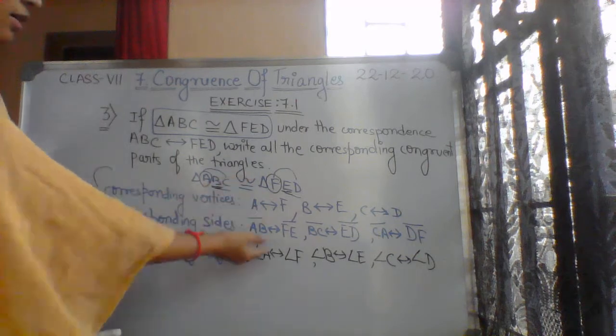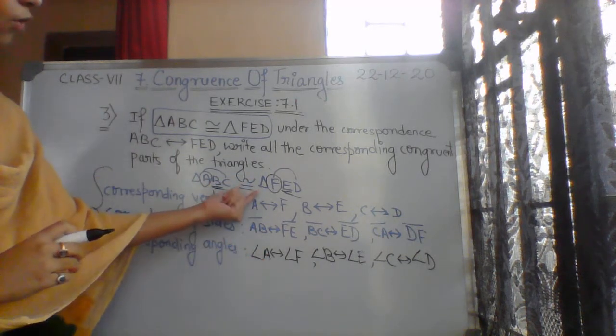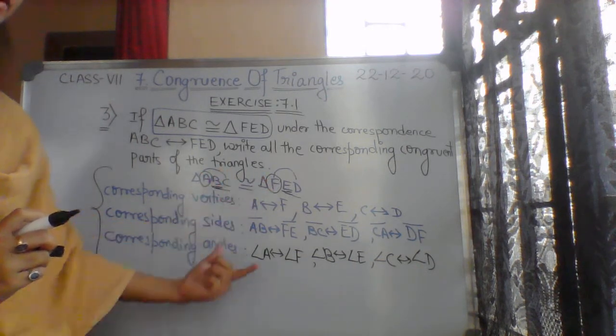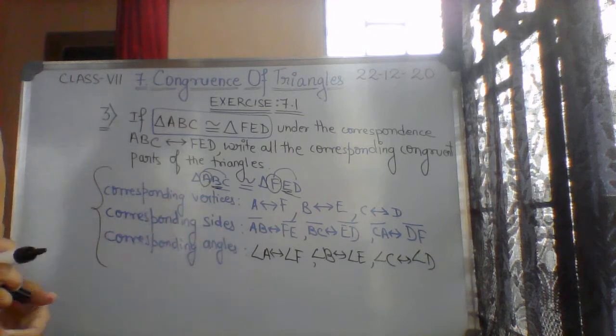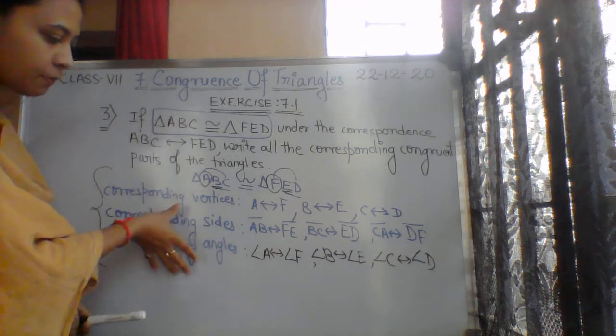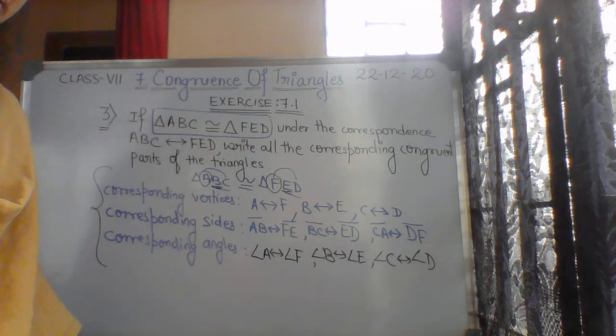We have just talked about them by seeing the congruency of those two triangles. By seeing the congruency, we derived the corresponding parts. Similarly, by studying the corresponding parts, you can derive the congruency. Okay, now moving on to the next question.